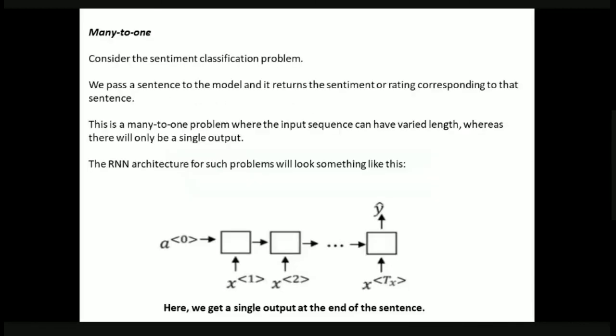The next one is many to one. Consider sentiment classification, which we discussed at the start of the previous class. The movie is good, it is a positive sentiment. I don't find anything great in this movie, that is a negative sentiment. The movie is okay, it means a neutral sentiment. That is, here we input many words, but it gives only one output, whether it is a positive, negative or neutral sentiment. So we have many input sequences but only one output. This is what we call a many to one problem, and for this we will use the many to one type of RNN.